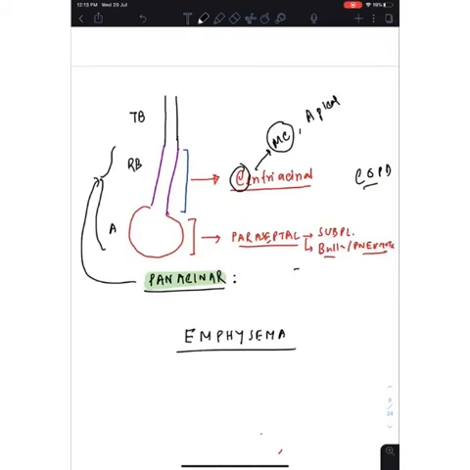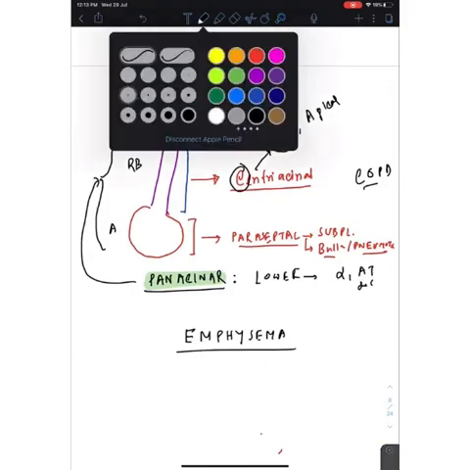One type is known as panacinar, which affects both respiratory bronchiole and alveolus. This is basically seen in the lower zone, and it is seen in case of alpha-1 antitrypsin deficiency. There is one more type known as paraseptal. This only involves the alveolus. This is seen in the subpleural region in case of bulla, emphysema as bulla, and in case of pneumothorax.